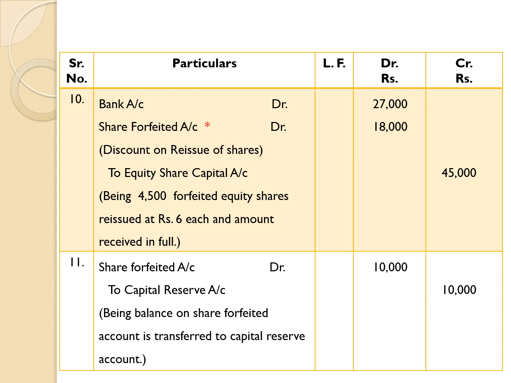Compare the share forfeited account balance, debit balance and credit balance. In entry number 9, we have given credit to share forfeited account, and in entry number 10, we have given debit to share forfeited account. Here the credit balance is more than the debit balance.